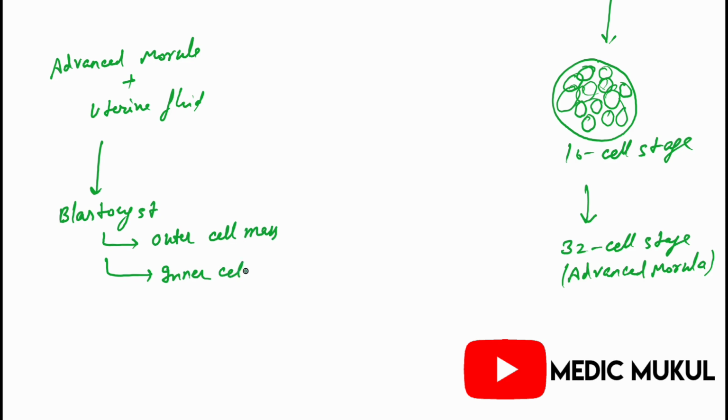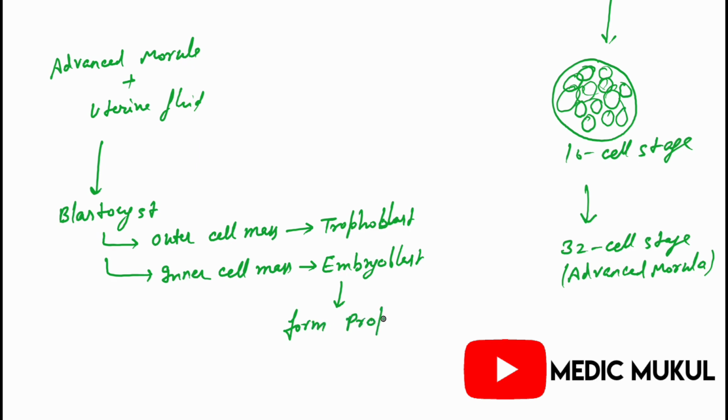The outer cell mass gives rise to the trophoblast, and the inner cell mass gives rise to the embryoblast. Why embryoblast? Because it forms the proper embryo or fetus. And what is the function of the trophoblast? It forms the epithelial membrane and contributes to placental formation.